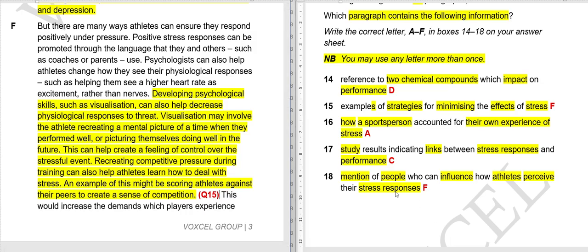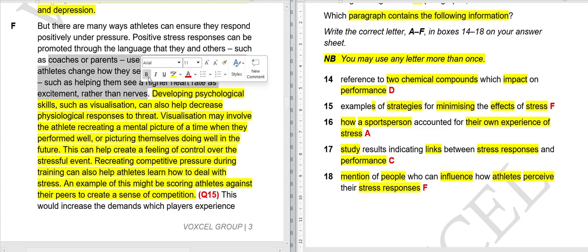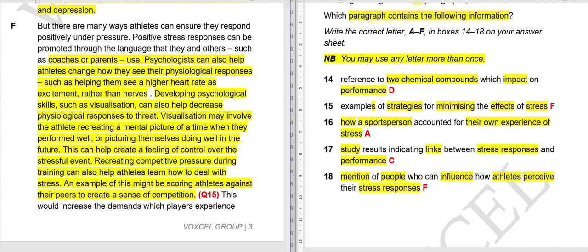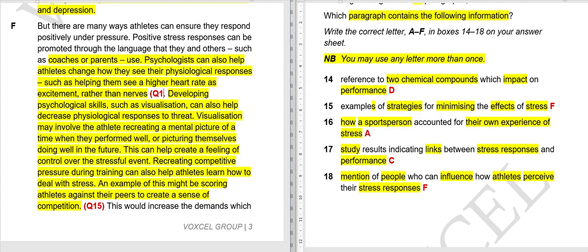And now 18th, mention of people who can influence how athletes perceive stress responses. Basically, here is the mention of people, coaches and parents and psychologists. And here is the mention of our question number 18.